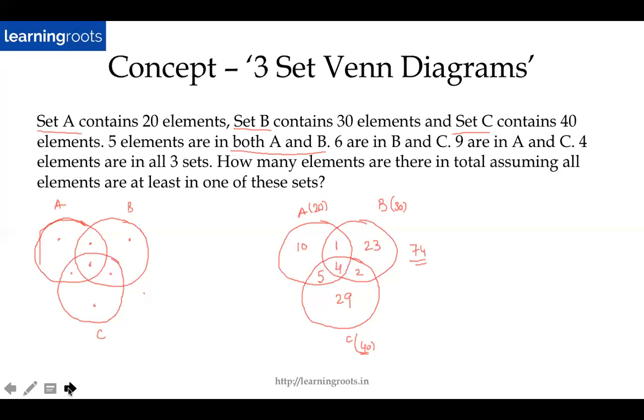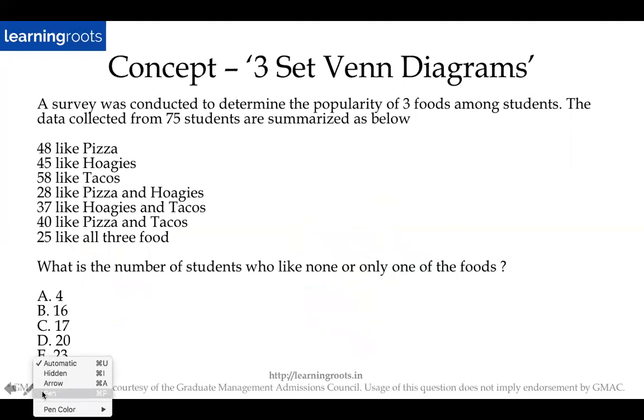So this is the one part of three-set Venn diagrams. Let's do a similar question to what we have solved here. So this is a question from the GMAT prep software. Take a look, try this out, take 2 minutes.